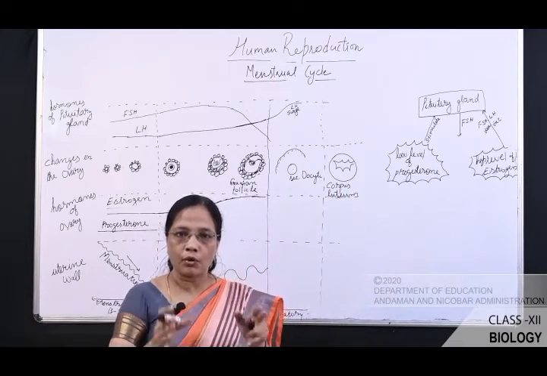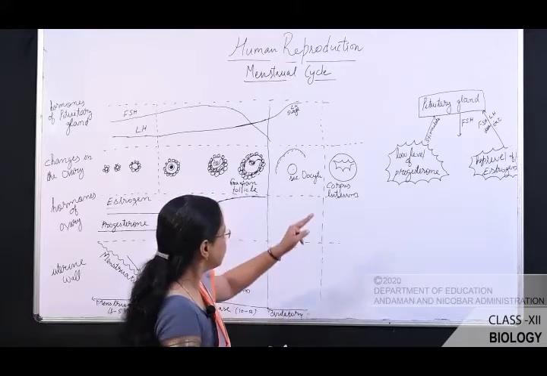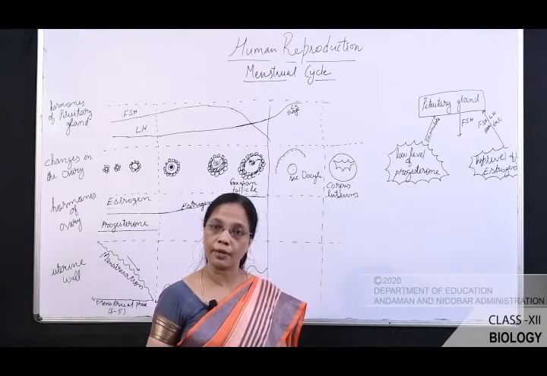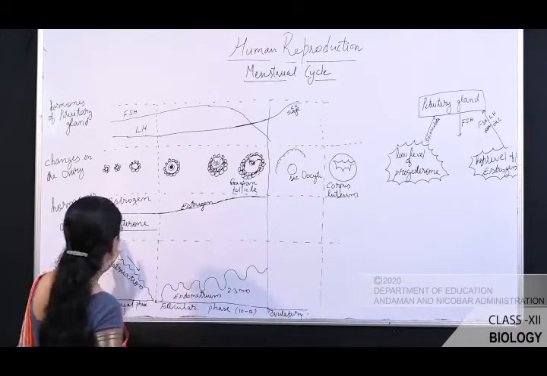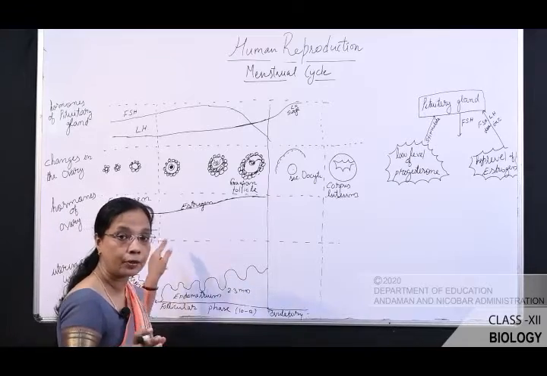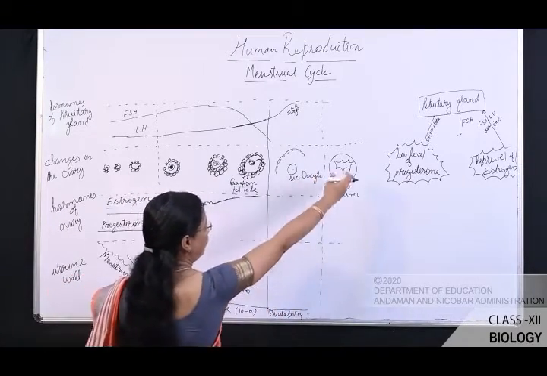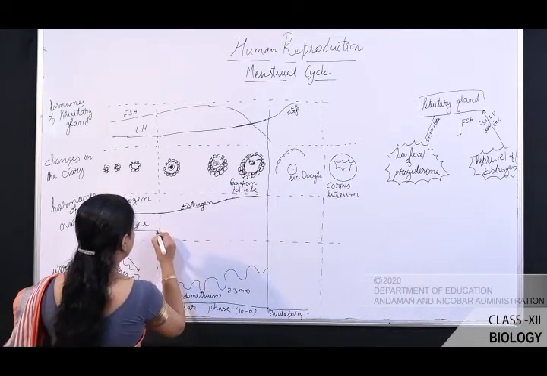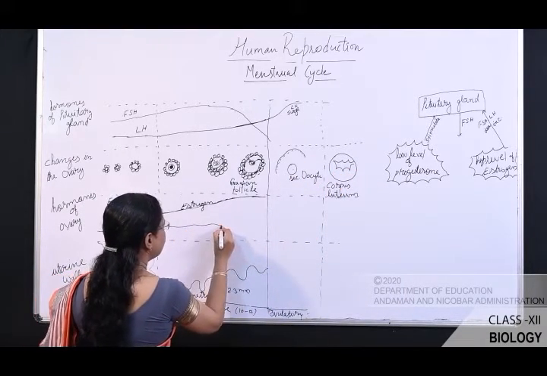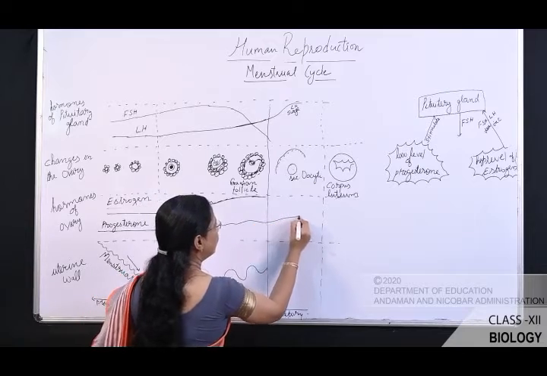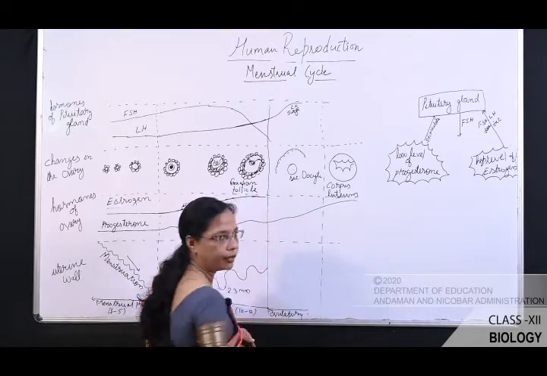Okay? So the corpus luteum secretes a hormone called progesterone. See the level of the progesterone here. The level of the progesterone is very low. Okay? Now as the corpus luteum is formed, this progesterone slightly increases, and what happened? The level of the progesterone is very high.